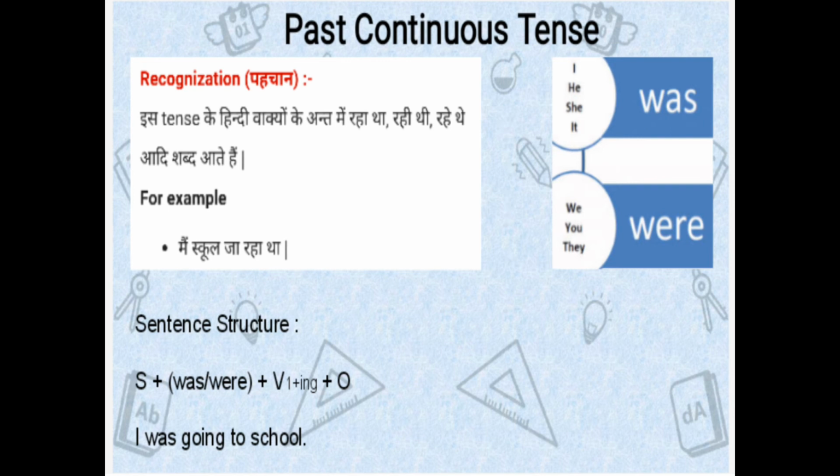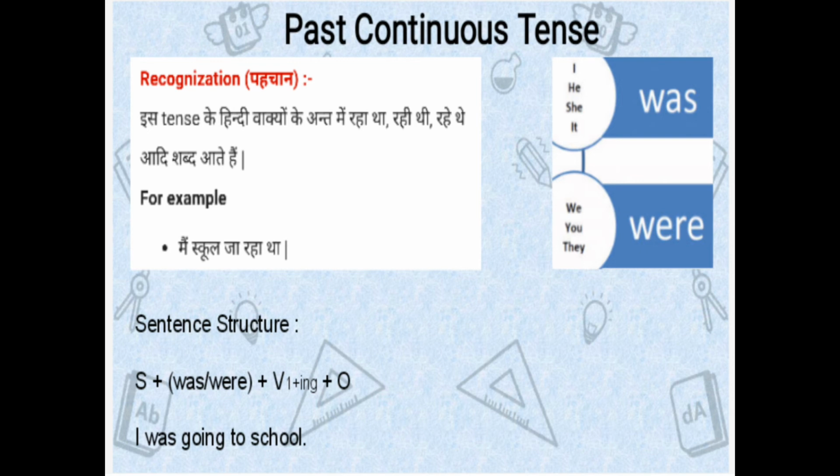Let us take an example of this sentence. मैं स्कूल जा रहा था. Firstly write subject. What is the subject here? मैं means I. And with I we use was. I was.